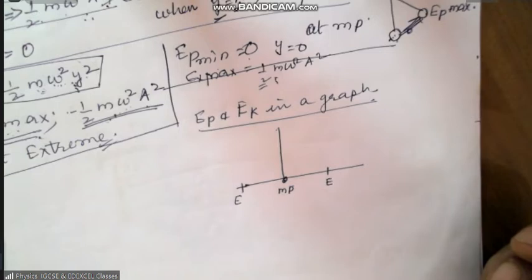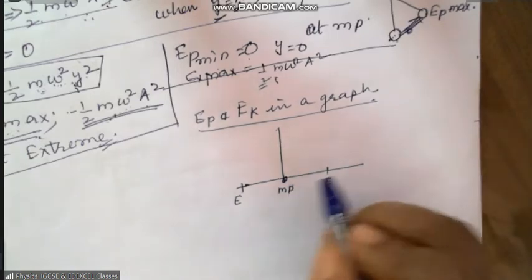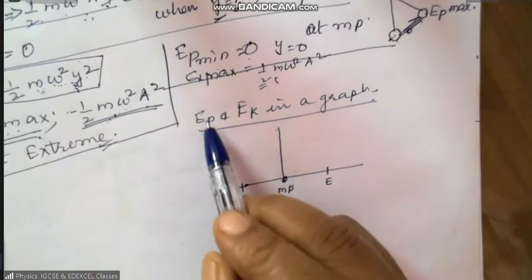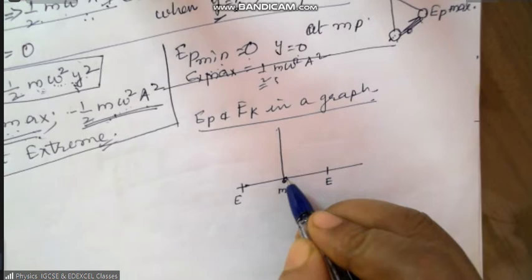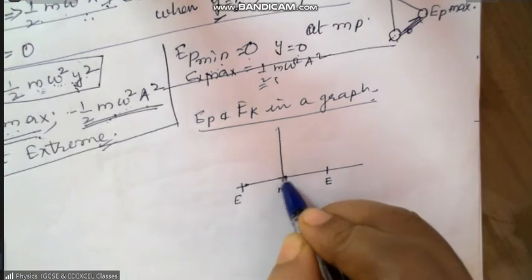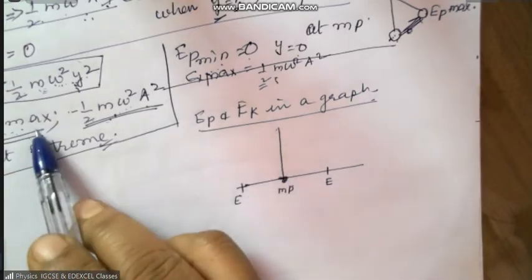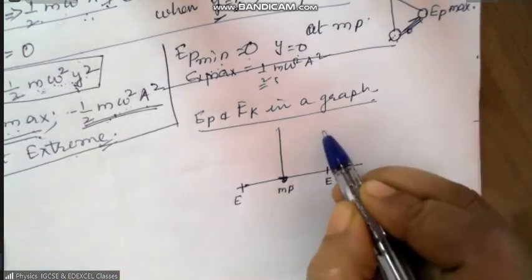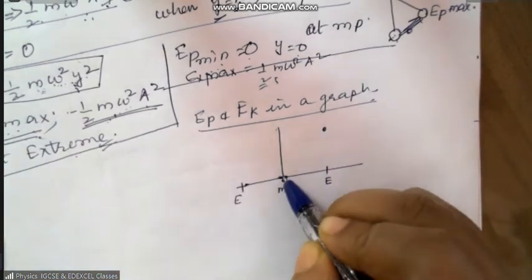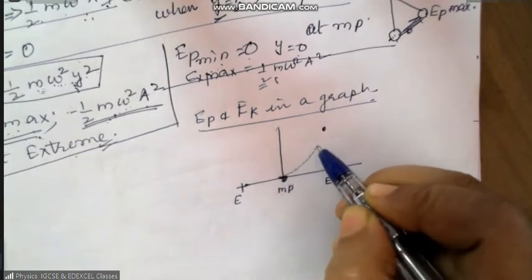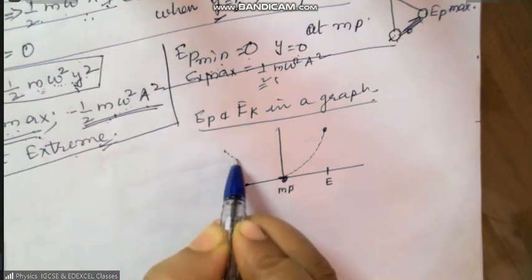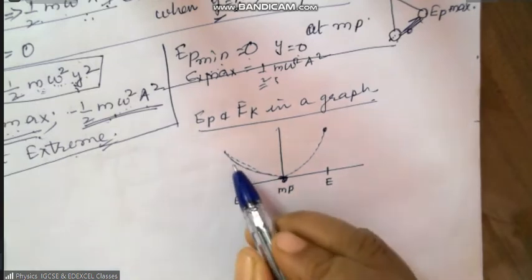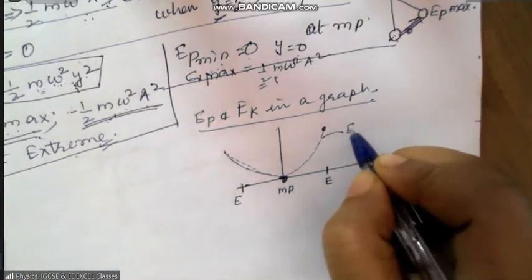Okay. Now, if you take potential energy, where is potential energy minimum? At y is equal to 0. So if I am going to draw the potential energy, it is minimum over here and it is maximum at the extreme. Let this be the maximum value. So from mean position, the potential energy increases like this. And this is the other maximum. So the potential energy is like this. This is the graph for potential energy.